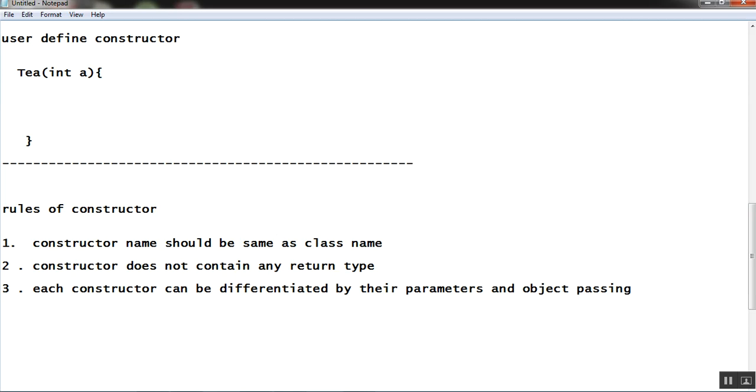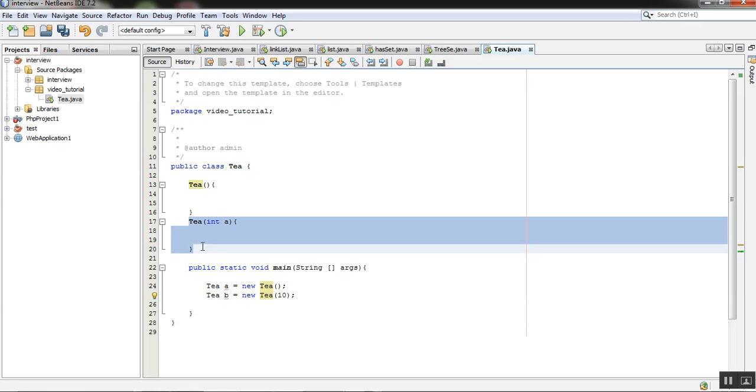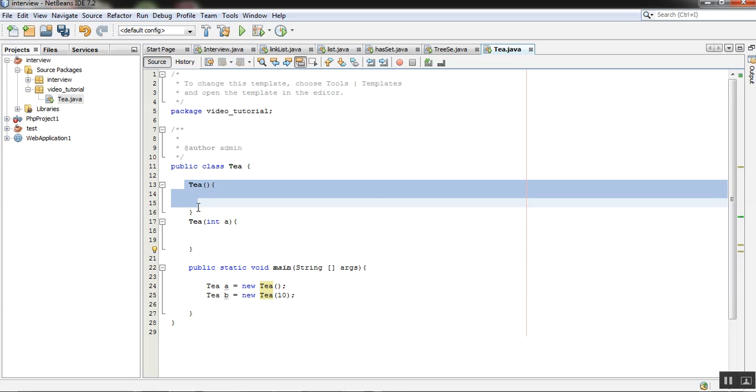We can pass the parameter by creating an object. So I have a t here and I want to call this constructor. I'm giving a reference name b and new here, and you can see I'm passing 10. When I'm passing 10, this constructor is called, and the other constructor is not called.